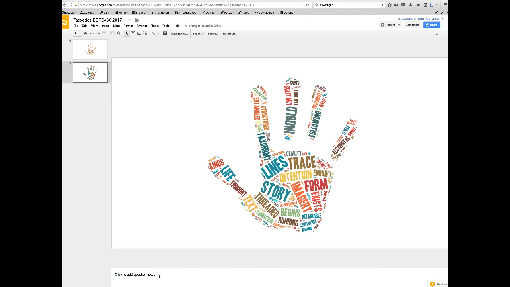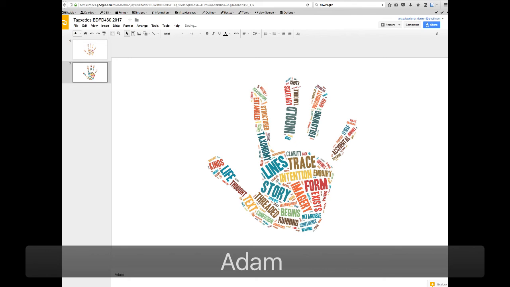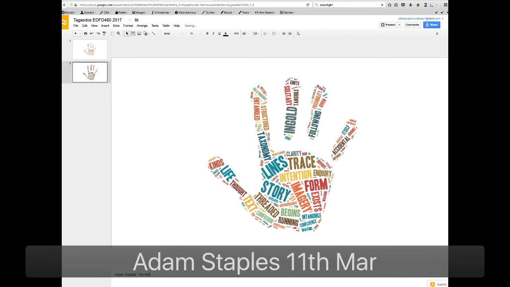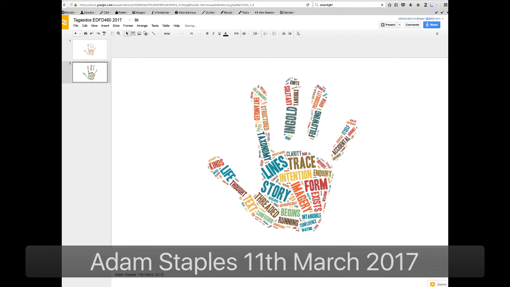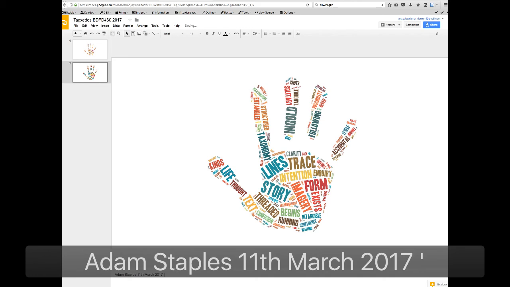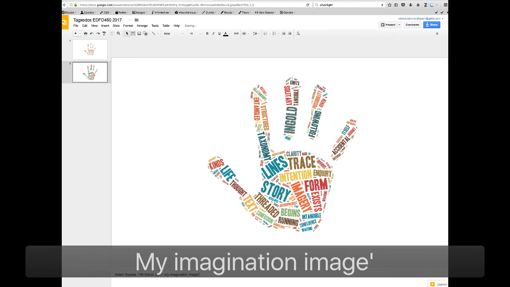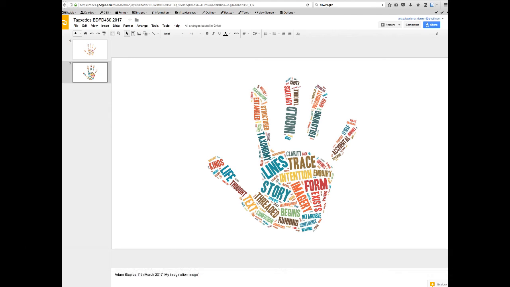Then down underneath the image where it says click to add speaker notes, I'm going to click in that once, and I'm going to put in my name. I'm going to put in the date. And this time I'm going to give it a name. I'm going to give it My Imagination image. Now you can be a little bit more creative with that if you'd like to.